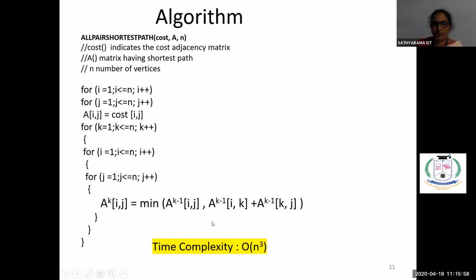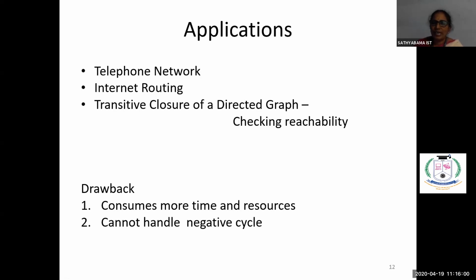So this is Floyd-Warshall. Now, what are the applications? Generally, it is used for telephone networking for finding the shortest path. Similarly, for internet routing, we use it for finding the shortest path. And the third application is transitive closure of a directed graph. So what do you mean by transitive closure? If you want to go from ith vertex to jth vertex, you have to see whether it is reachable. Checking the reachability is what we call the transitive closure. So that is the transitive closure of a directed graph.